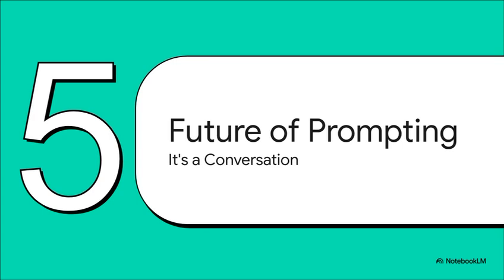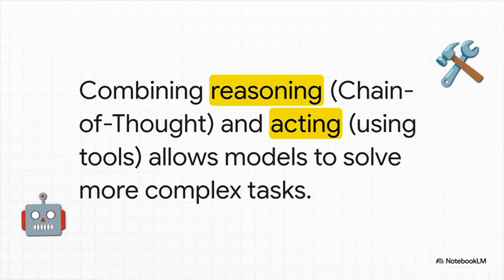As you can probably tell, these prompting skills are way more than just clever tricks. They're really the building blocks for how we're all going to interact with AI in the future. We're moving away from just barking commands at a machine and moving towards having a genuine, collaborative conversation. And in fact, these techniques are already evolving. We're starting to see these new systems that use something called ReAct prompting. That stands for reason and act. It combines that chain of thought reasoning we just saw with the ability to actually take actions, like using a tool to search the web for up-to-the-minute information. This is how AI is starting to break out of the box and interact with the real world.